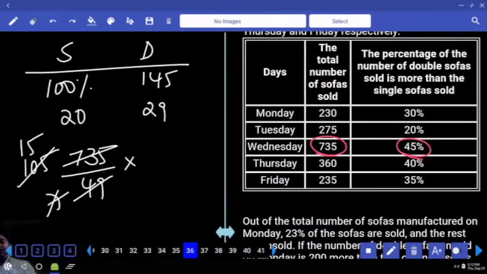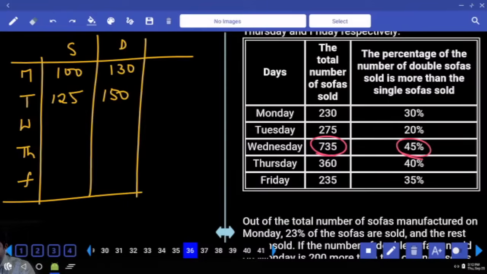One part is equal to 15. 20 parts, 20 15s. If this is 300, remaining is 435. Instead of multiplying 15 with 29, you just take the difference. Next. 40% more.